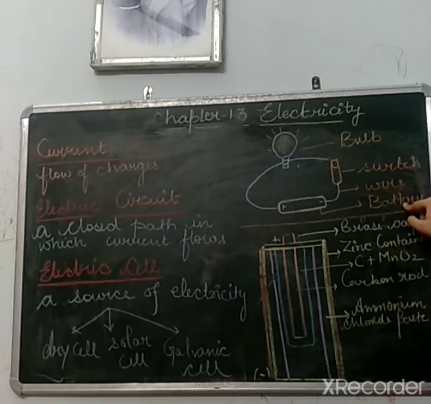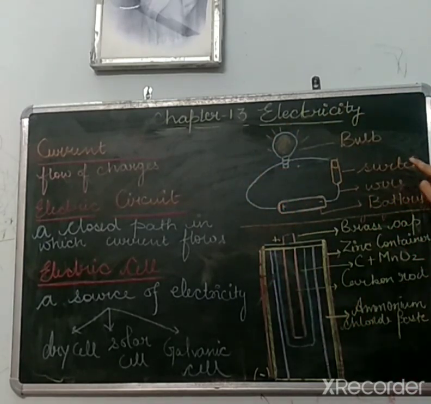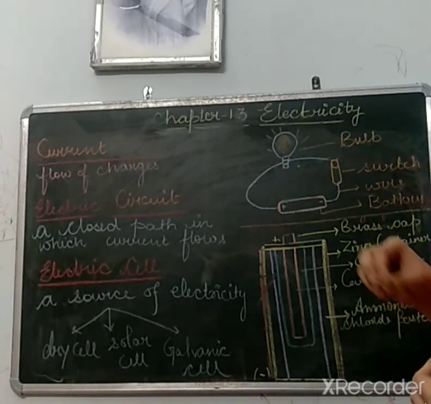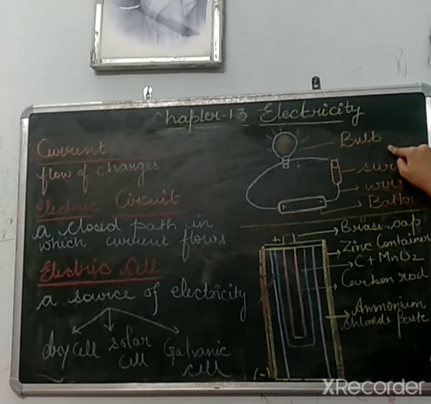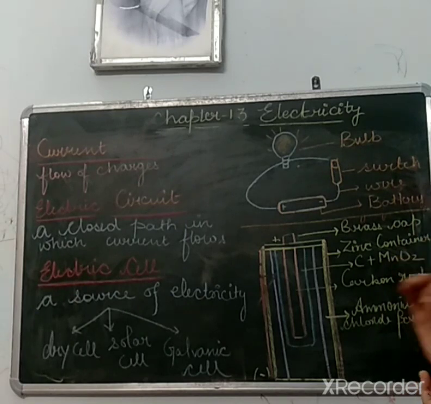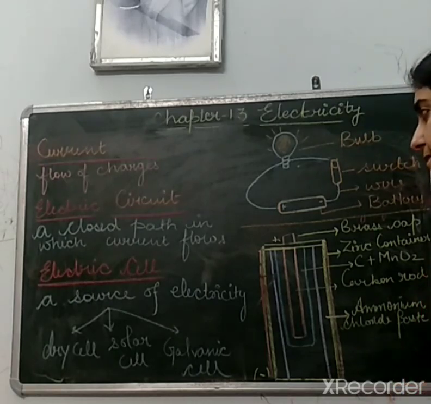So here the battery is the source of electricity, the wire connects all the components of a circuit, and the switch is a component which makes or breaks the circuit. It means it makes the circuit open or it makes the circuit close, right? And the bulb confirms whether the electricity flows in this closed path. So always remember that electricity flows from the positive terminal to the negative terminal, right?